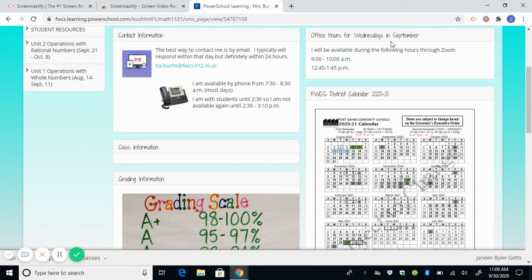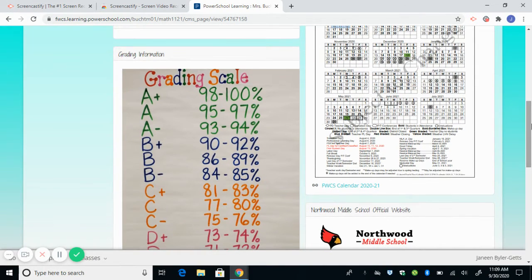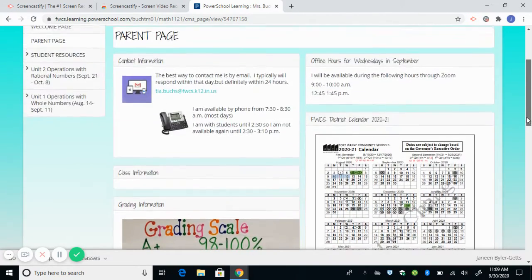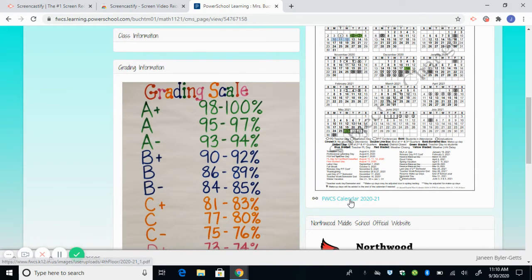Our office hours for September on Wednesdays is listed right here. We have our grading scale. This is my grading scale, but it's also FWCS grading scale. Here we have the district calendar. Now I will tell you, this is linked to the district, so it updates as they update. And right here you will see that looks like a little chain link, like a chain link fence. That's a link that you click on the word and it opens a document.